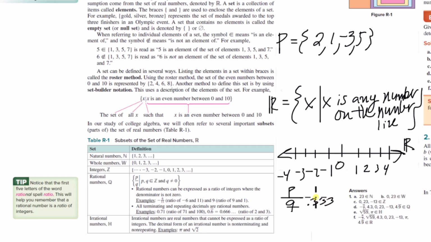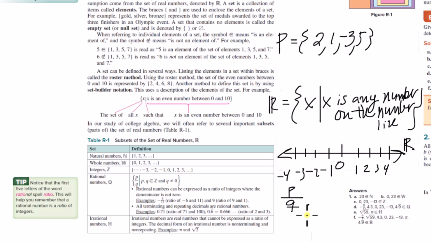Like 0.3, this is just 0.3 repeating infinitely. That's also a rational number. We can represent any repeating decimal. So yeah, all terminating and repeating decimals are rational numbers. So the 0.71 terminates, 0.6 repeats. Any kind of repeating pattern of a decimal that repeats to infinity, you can represent that as a ratio of integers. And so it's a rational number.